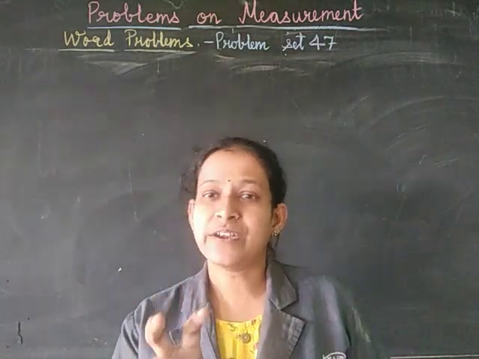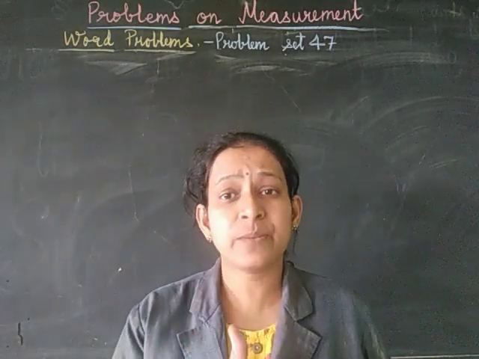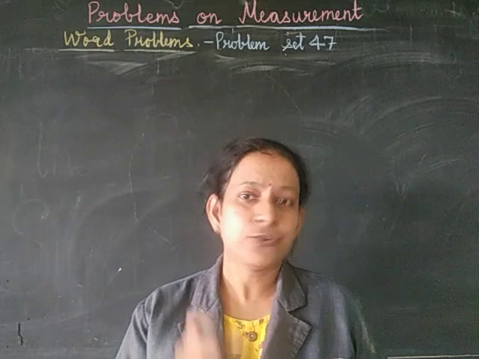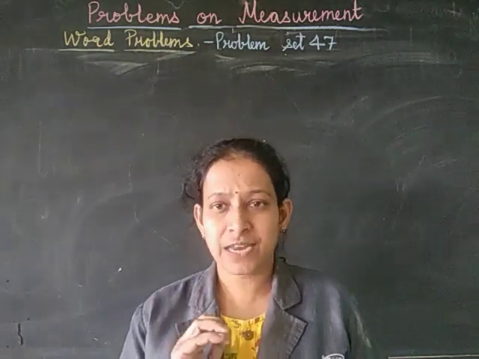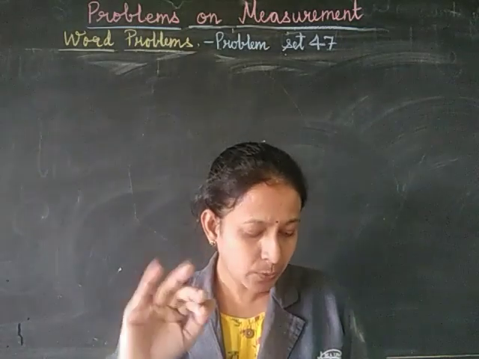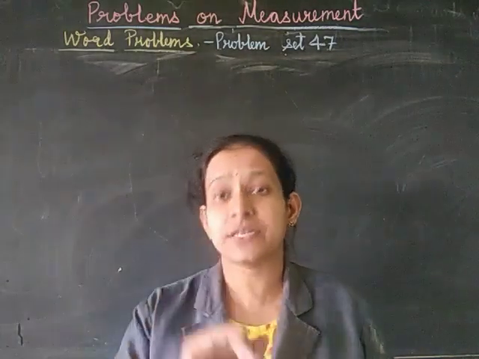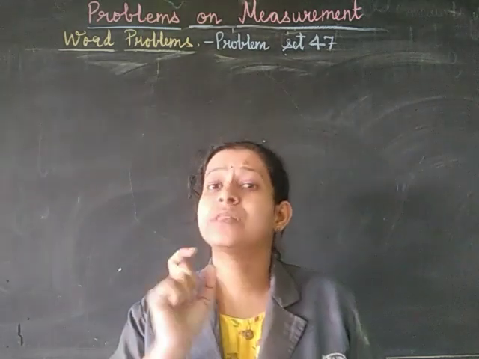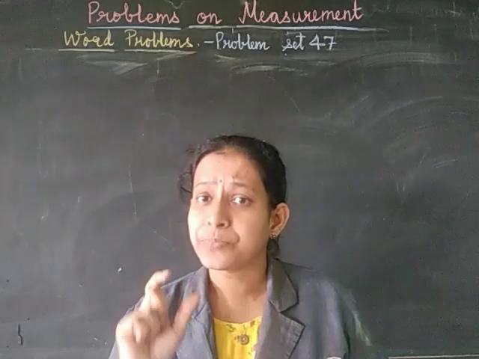Therefore 1/4 will be around 250, and therefore 3/4 will be 750 grams, correct? So 3/4 of a kilogram becomes 750 grams.